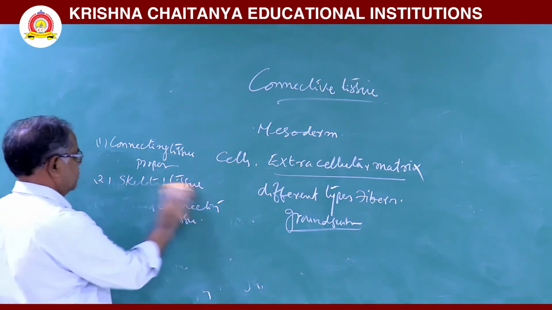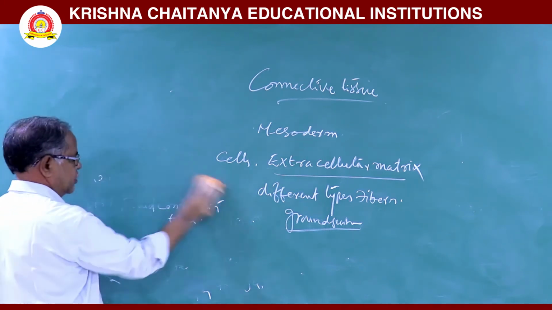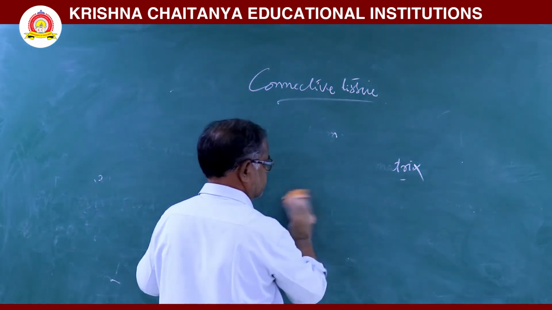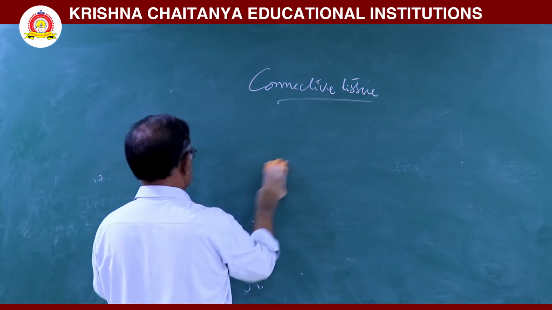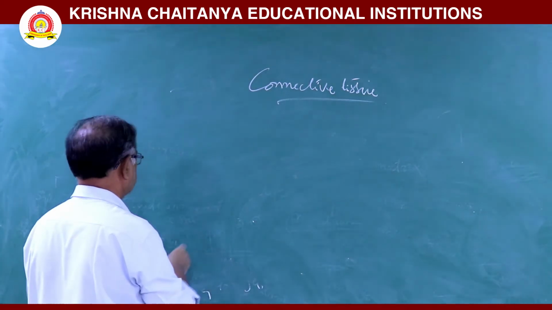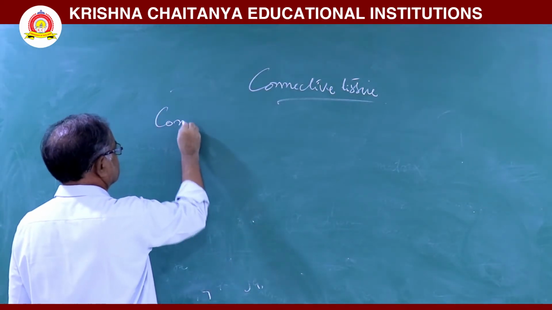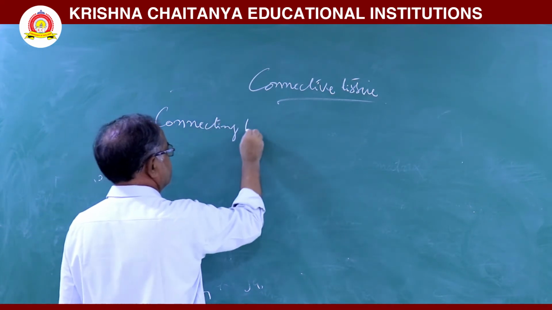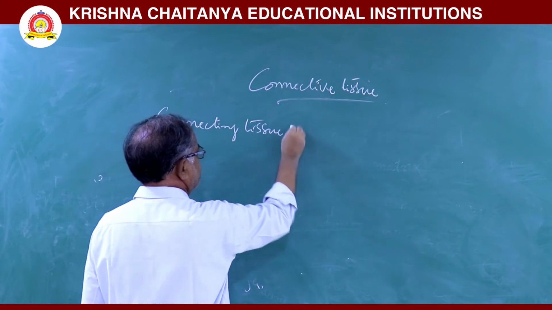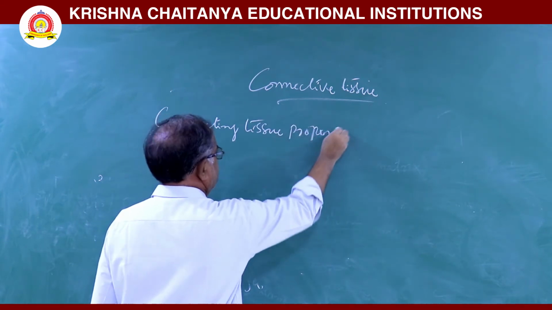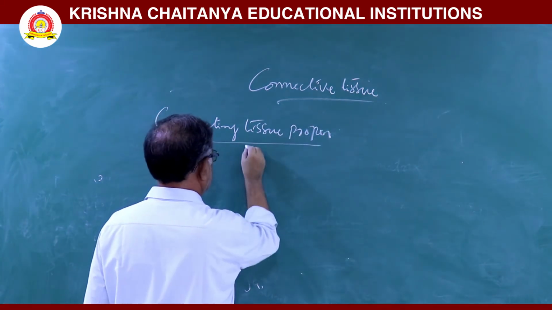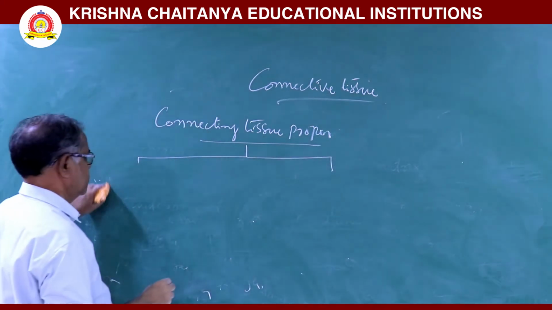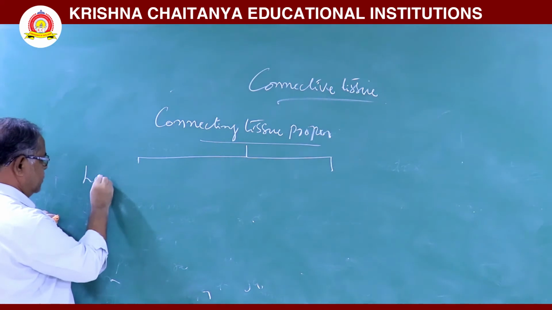First, we have to discuss connecting tissue proper. This connecting tissue proper is further classified into loose connecting tissue and dense connecting tissue.